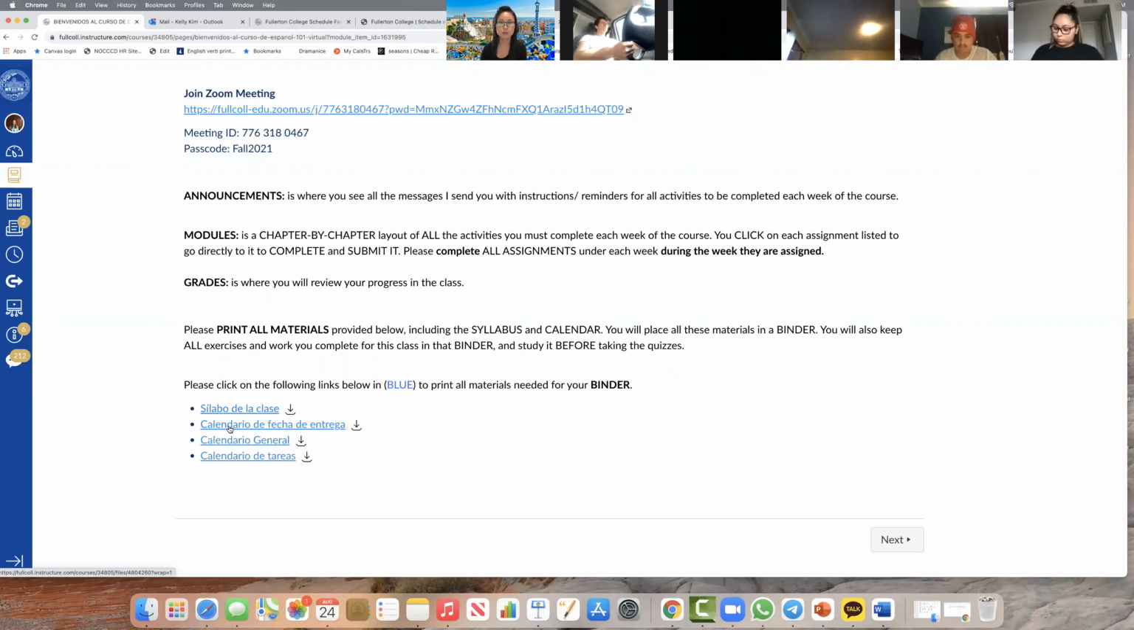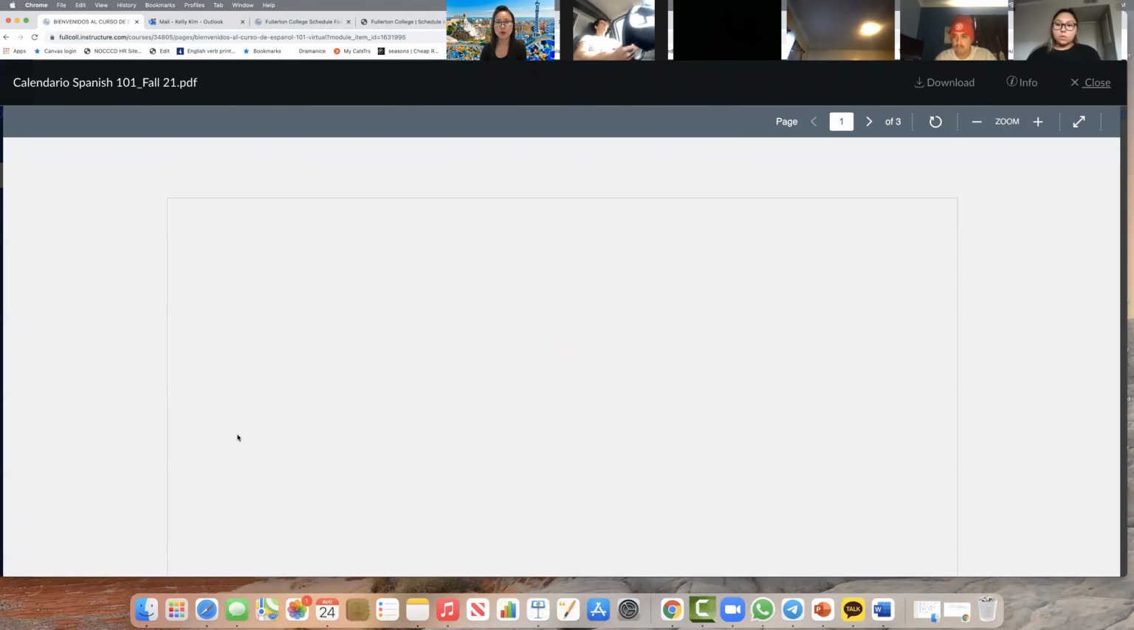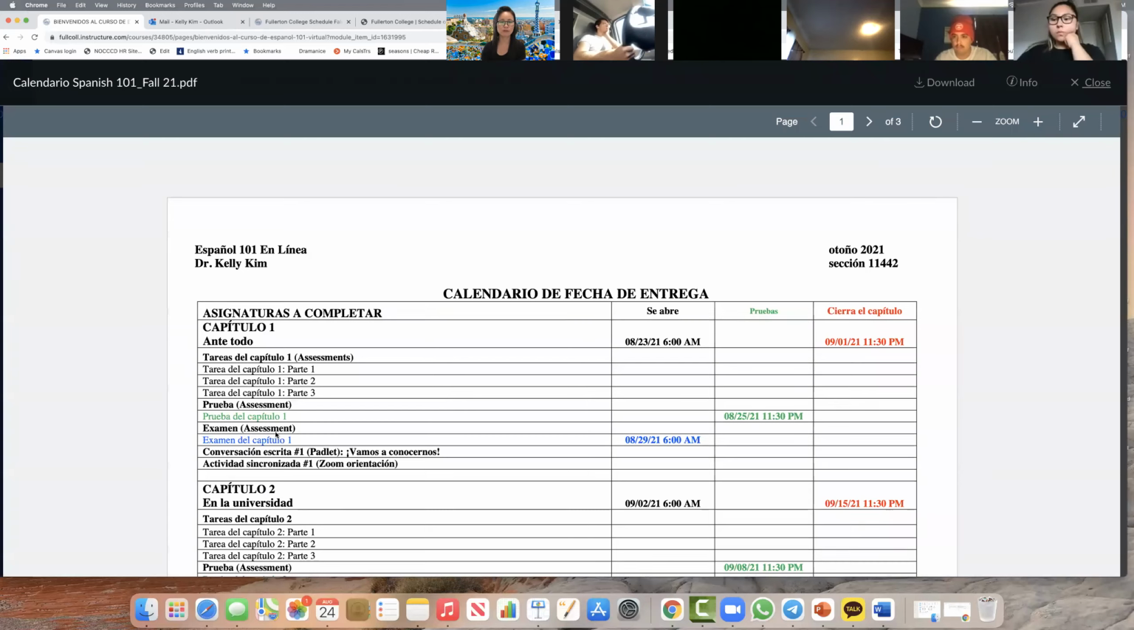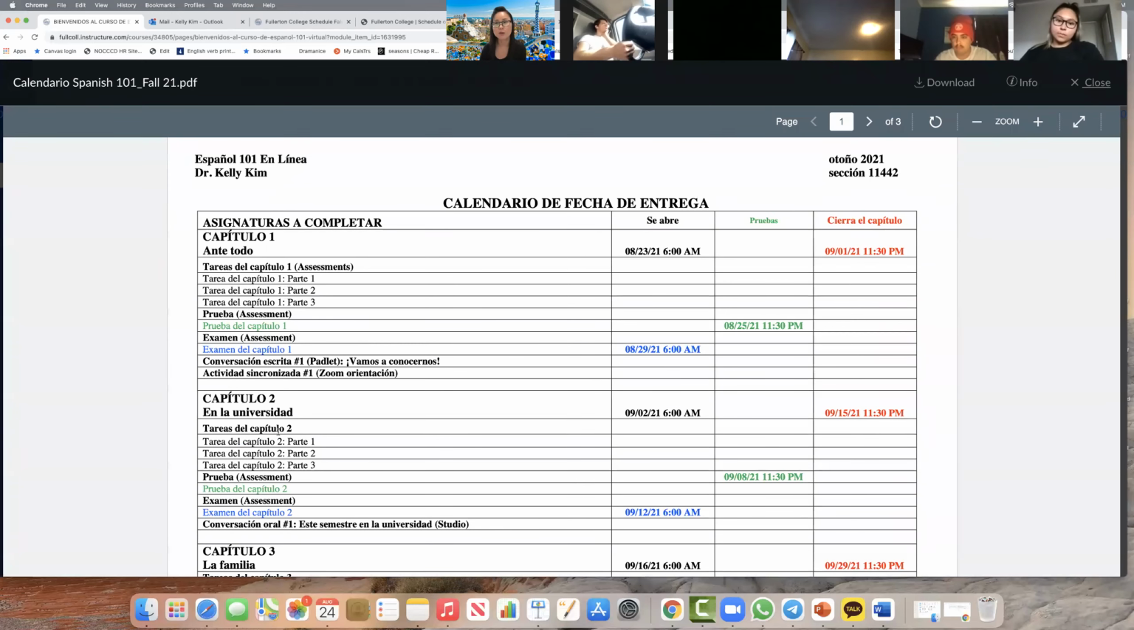I do recommend that you print out, if you have a printer, the calendario de fecha de entrega y calendario general. And the reason is that on calendario de fecha de entrega, you have all the assignments that you have to do and the due date, which is going to help you know when you have to finish the assignment. But basically, for each chapter, por cada capítulo, we are covering 8 capítulos. And for every chapter, you are going to have 2 weeks.